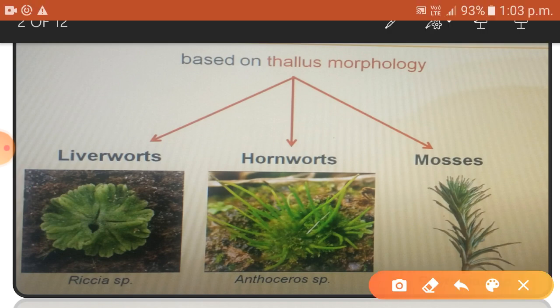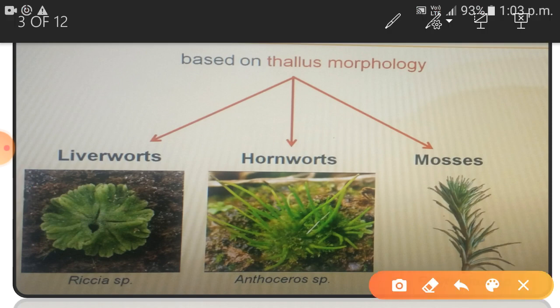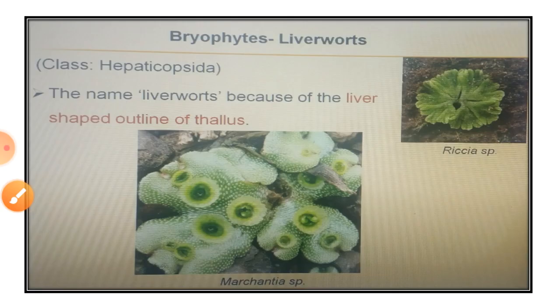So yesterday we have seen, based on thallus morphology, bryophytes are traditionally divided into liverworts, hornworts and mosses. So first we will see the characteristics of the liverworts. They belong to class Hepaticopsida.